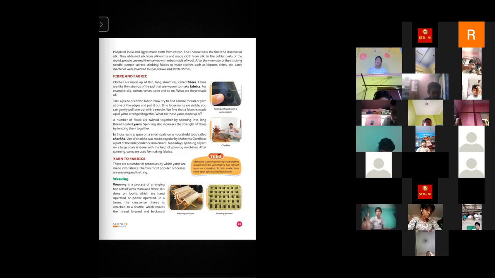In India, yarn is spun on a small scale on a household tool that is called charka. So for this process of making the thread or yarn from the fiber, that is the cotton, we use charka.